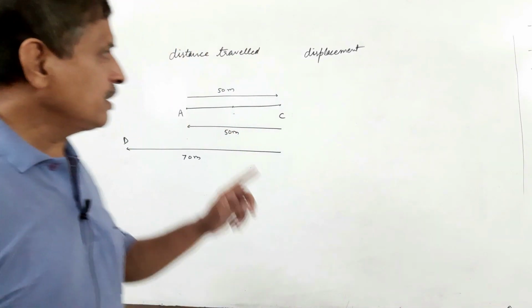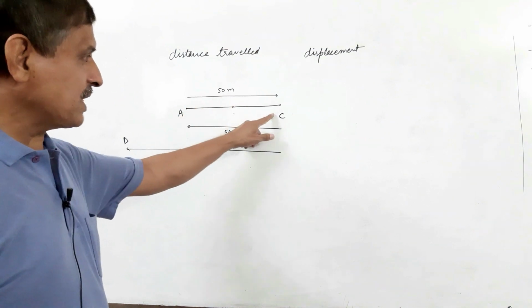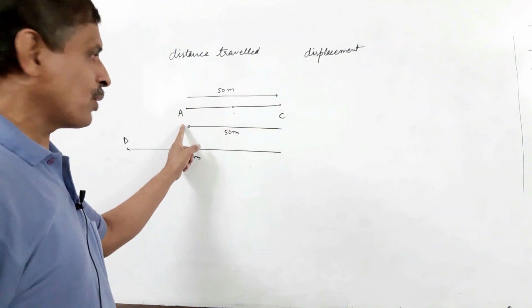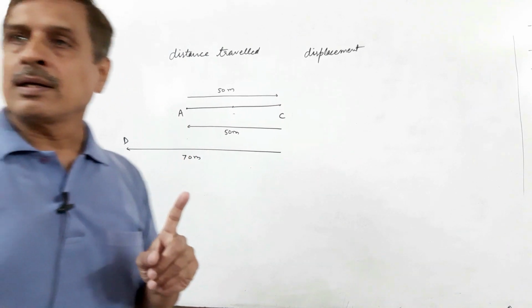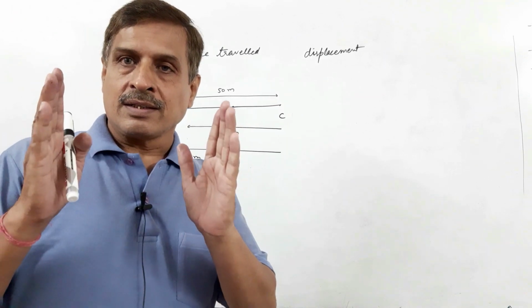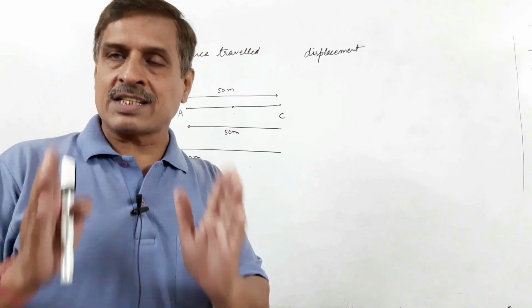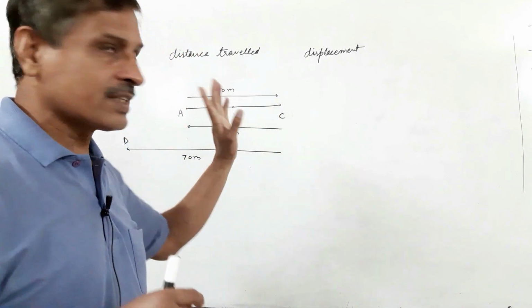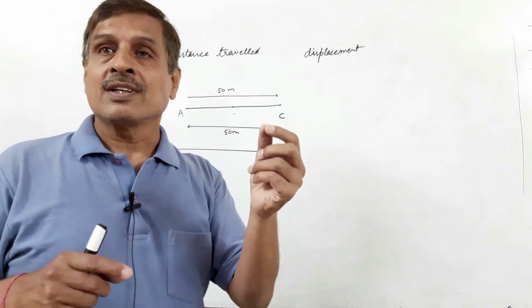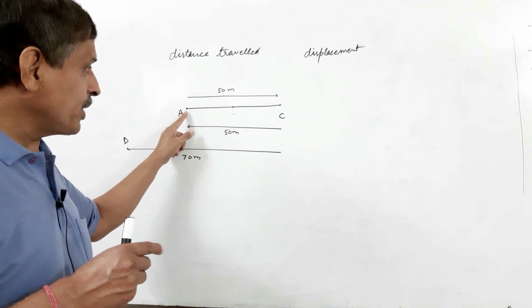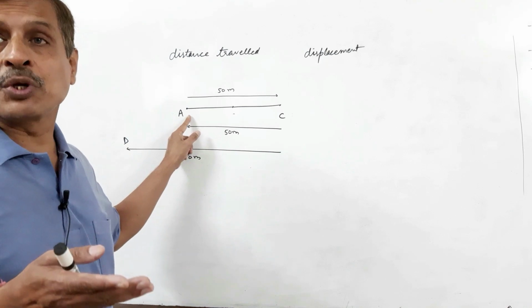Now suppose the body moves from A to C and then returns back to A again, then displacement is 0. If a body moves from A to C first, then returns back to the same point by the same distance, then the net distance travelled is 50 plus 50, that is 100, but displacement is 0, because the minimum distance between starting point and final position is 0.